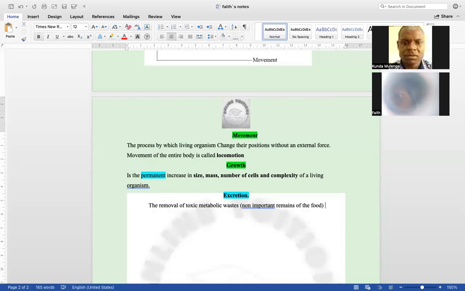So we're talking about the removal of toxic metabolic wastes. These things are not important in our bodies.